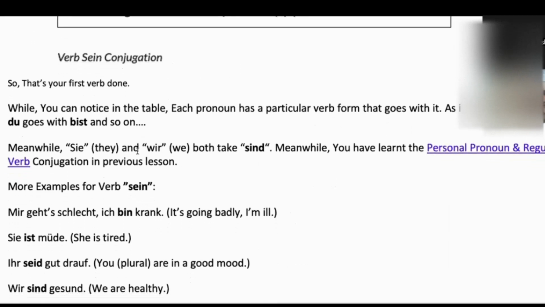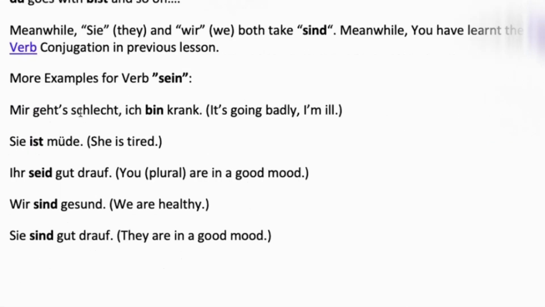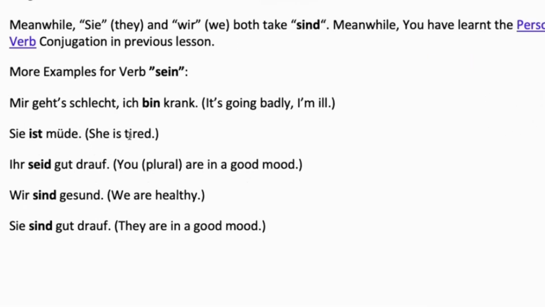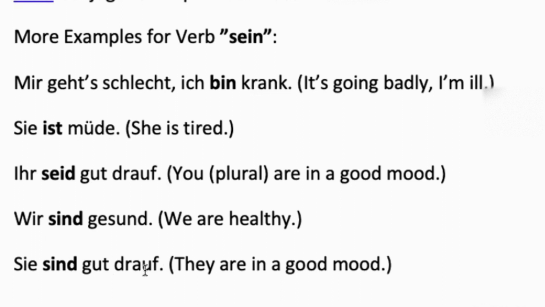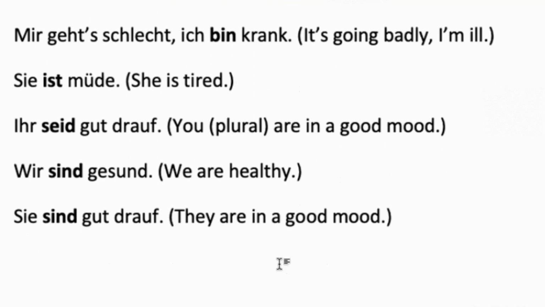So here we have a few examples for sein. Mir geht's schlecht. I'm feeling bad. Ich bin krank means I'm sick. Sie ist müde. She is tired. Ihr seid gut drauf. You are in a good mood. Plural. Wir sind gesund. Sie sind gut drauf means they are in a good mood.